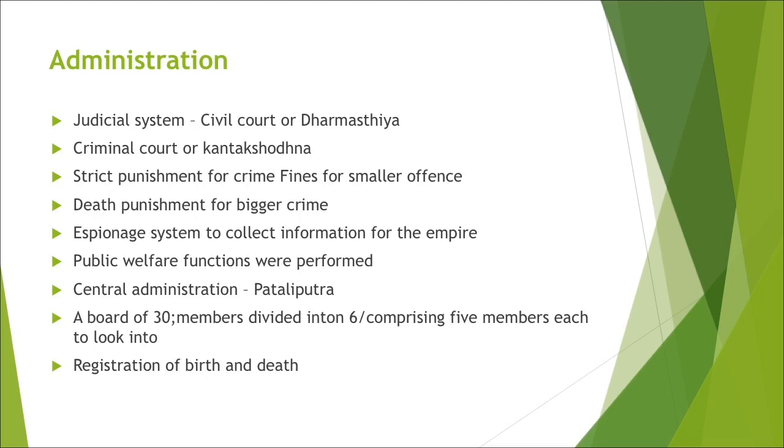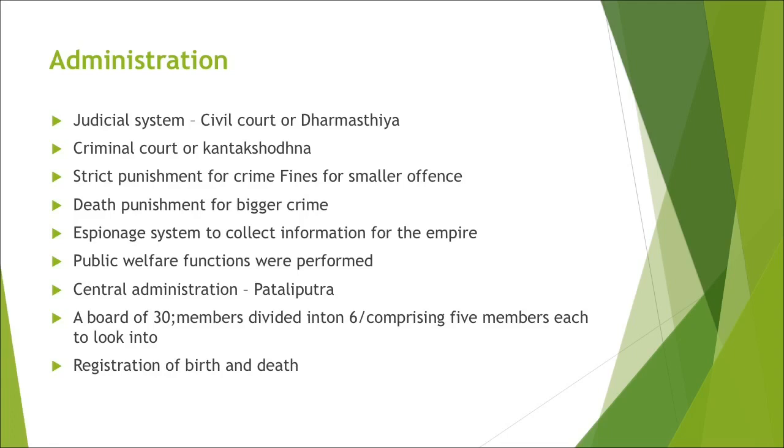Unlike present, the Mauryans also had a judicial system. Judiciary was there, civil and criminal courts. The civil court was called Dharmasthiya, and the criminal court to decide criminal cases was Kantakashodhana. And strict punishment was given for crime. Fines were imposed for smaller offences, but for bigger crimes, even the death penalty was given.